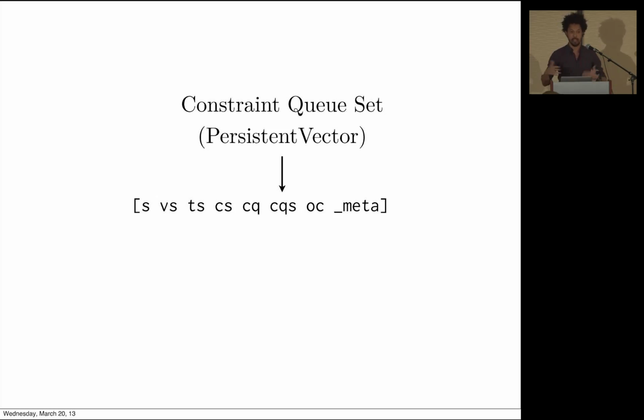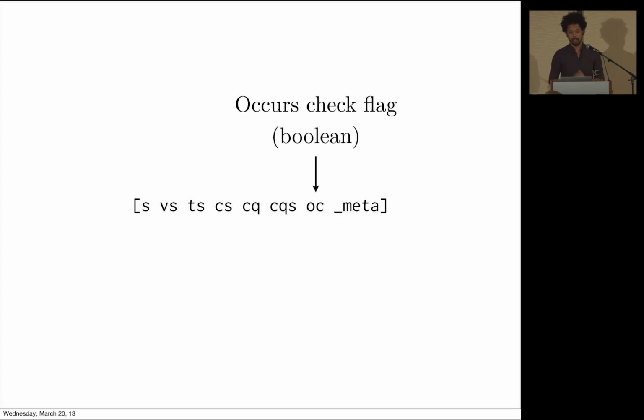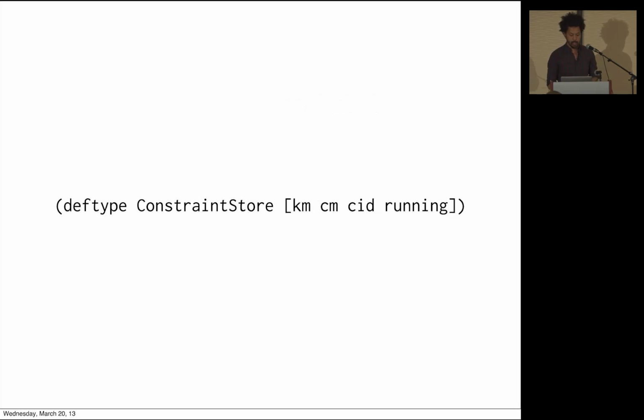So again, you can sort of see we have lots of fields because we're trying to just reduce the cost of constraint solving. One little minor detail is that the occurs check flag is now inside the substitution because CoreLogic is lazy. It produces a lazy sequence of results, and dynamic binding and lazy sequences don't work well together. We used to set the occurs check with dynamic binding, and we got rid of that.